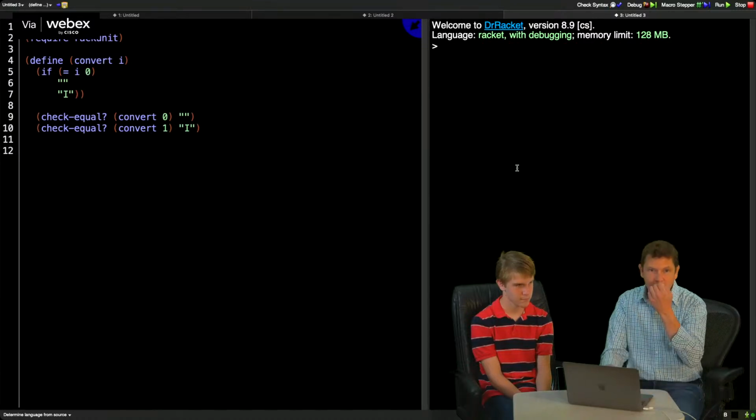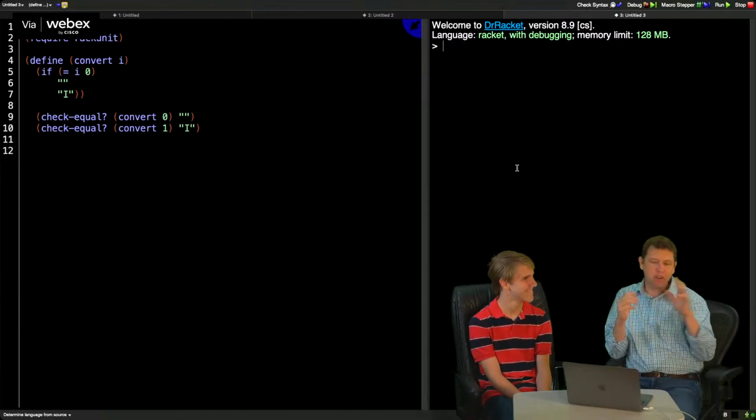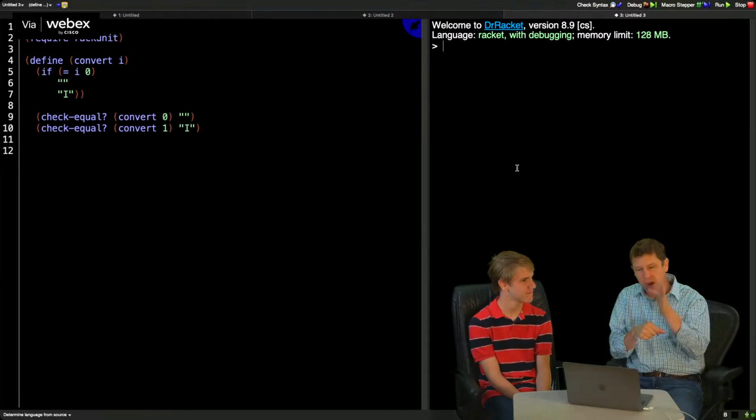Now, at this point, if you are a developer, you are probably thinking of all the other things you could be doing here and how this is a horrible approach to this problem and that you should do this or that. You probably have all these things going on in your mind of better ways to approach this. And you are 100% right that there are better ways to solve this problem. But remember, we're not trying to solve the whole problem. We're trying to incrementally grow a solution rather than trying to start with the solution.